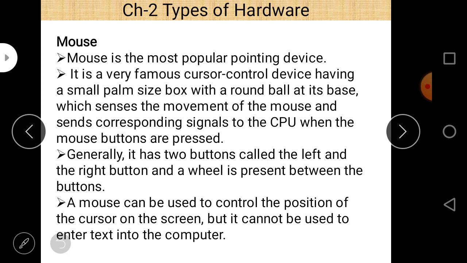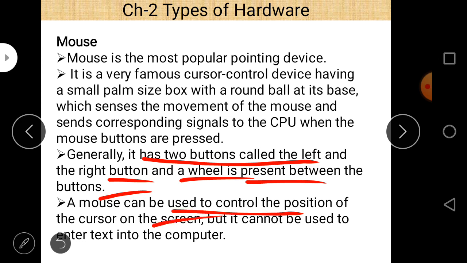Here we talk about the simple mouse, which is used very much, and generally it has 2 buttons called the left and right buttons. Every mouse basically contains left and right buttons and a wheel present between the buttons. A mouse can be used to control the position of the cursor on the screen, but it cannot be used to enter text into the computer.